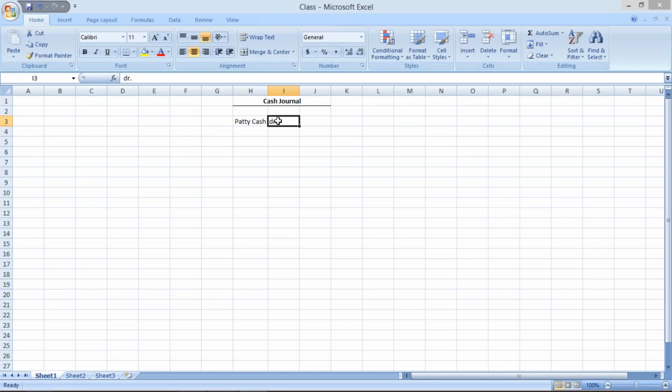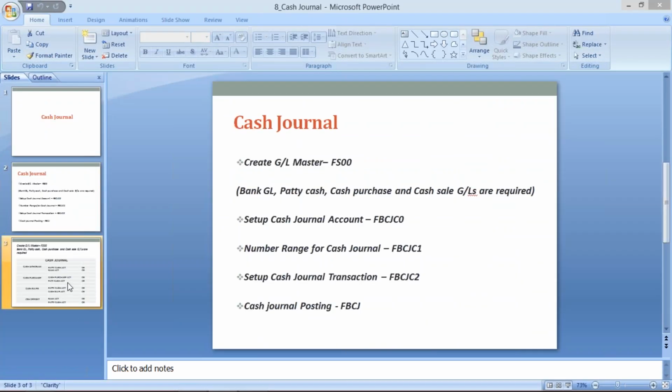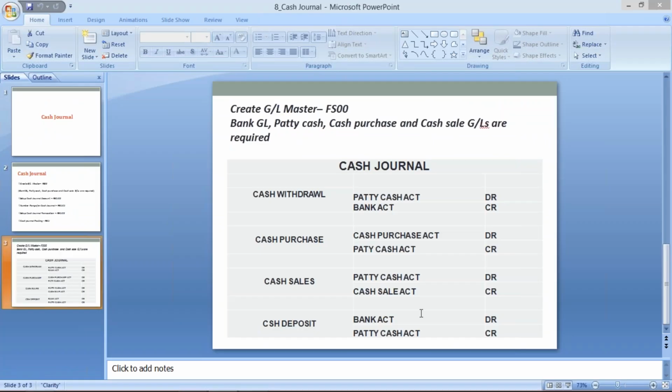That will be credited here, and cash purchase will be debited. These are the transactions I have already recorded here. So generally four kinds of transactions will be there.